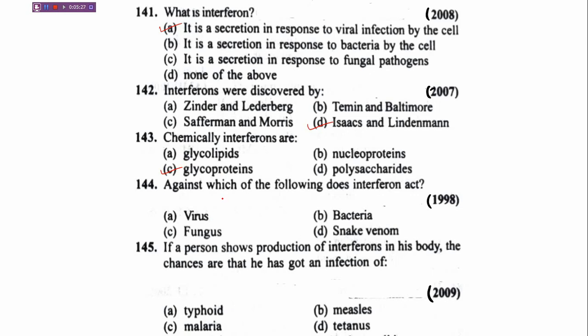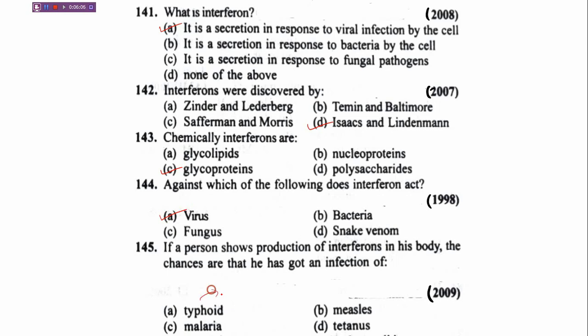Next question. Against which of the following do interferons act? Option A, virus. Yes, this is the correct answer. There is no point of reading other options, still we should. B, bacteria. C, fungus. D, snake venom. No. So the correct answer is virus. Next question. If a person shows production of interferons in his body, the chances are that he has got an infection of. Options are A, typhoid; B, measles; C, malaria; D, tetanus.